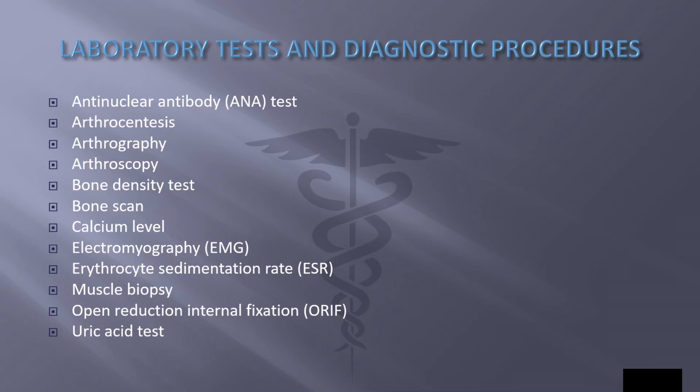Open reduction internal fixation, or ORIF, surgical procedure used to treat severe fractures or dislocations. Open means that incisions are made through the skin to gain access to bones and muscles. Reduction is a surgical procedure to reposition and connect broken bones. Internal means inside the body. Fixation means to stabilize a broken bone with rods, screws, and plates. Uric acid test, measurement of the amount of uric acid, nitrogenous waste, in a sample of blood. High uric acid levels are associated with gouty arthritis.